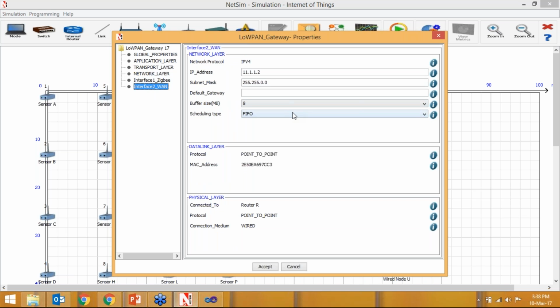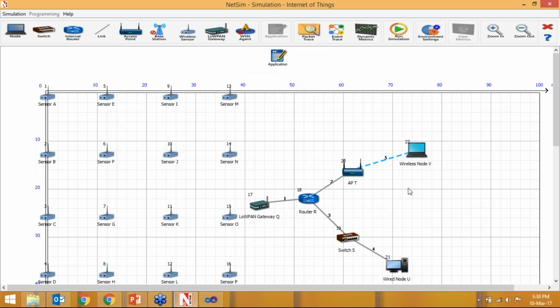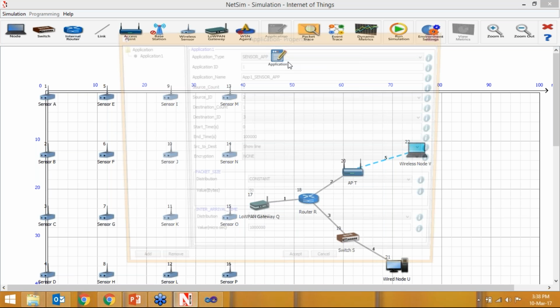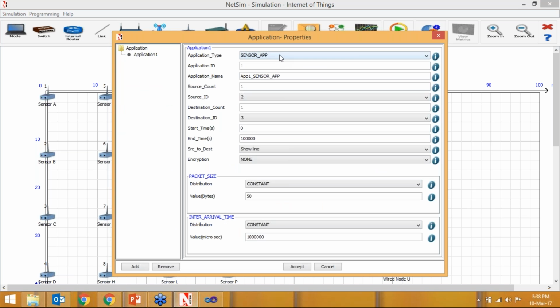So in interface WAN we have the buffer sizing, we have scheduling type, buffer size we can change, these IP addresses. So we just click on accept, and all these devices we have seen the parameters in the inter-network part. So I just don't go into the detail of these device parameters. So we just directly see the application properties where we are having this sensor app. There is a specially made sensor application for sending the sensor data to these devices.